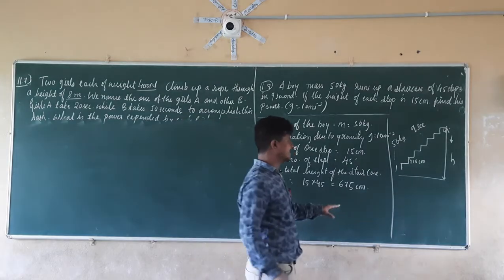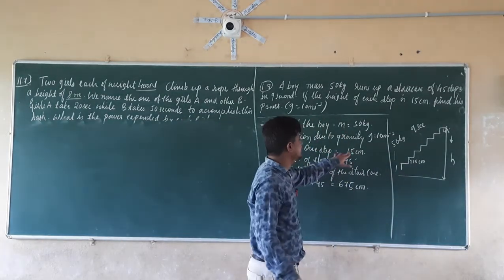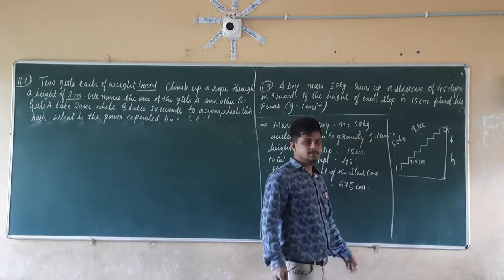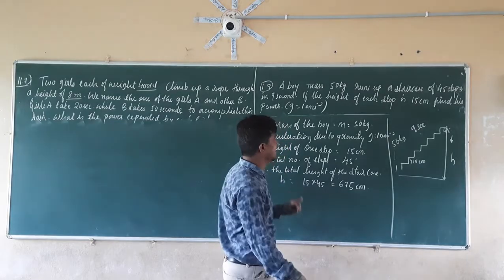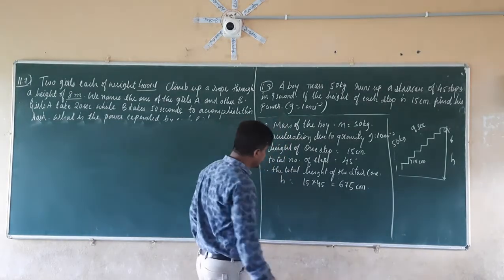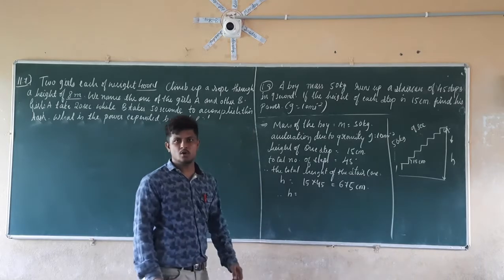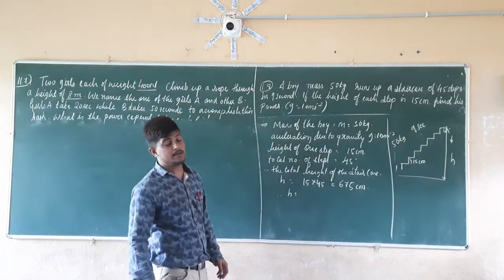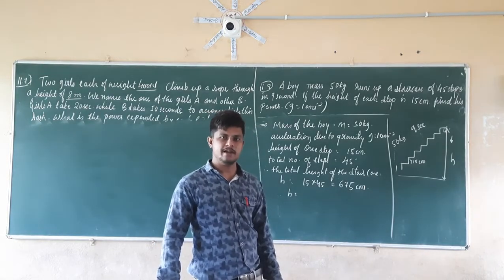But as per our convention, we should get this value in meters only. Since the acceleration due to gravity is given in meter per second square, we should convert this into meters so that we get an accurate value. 1 meter is equal to 100 centimeters. In the same manner, 1 centimeter is equal to 1 divided by 100 meters.